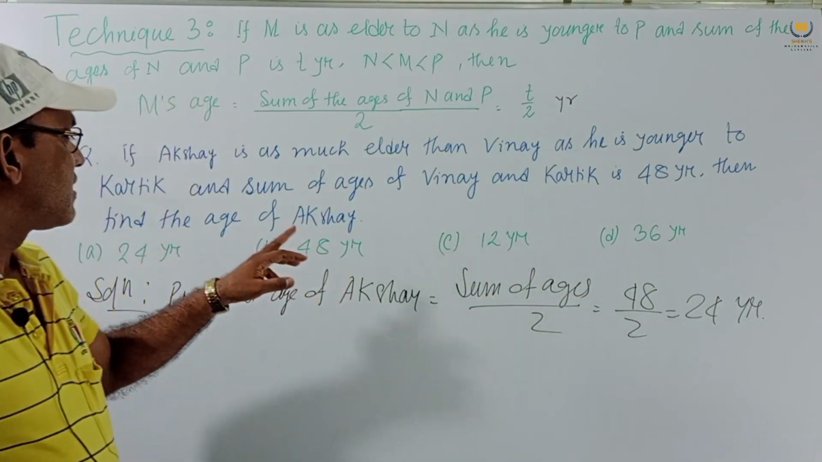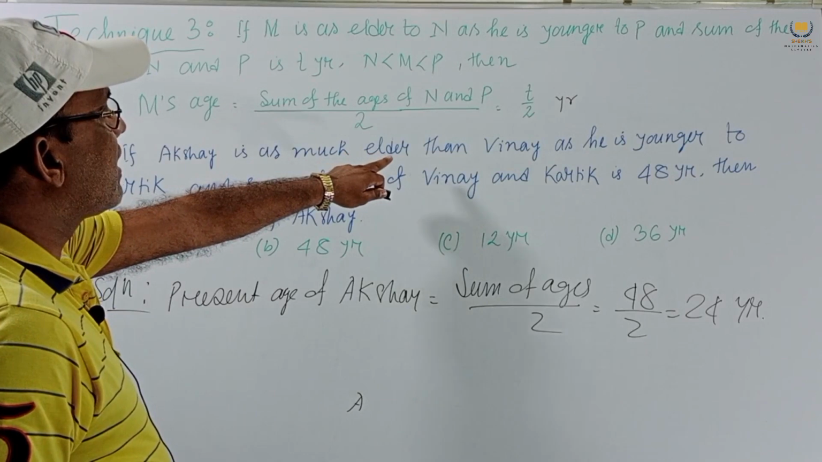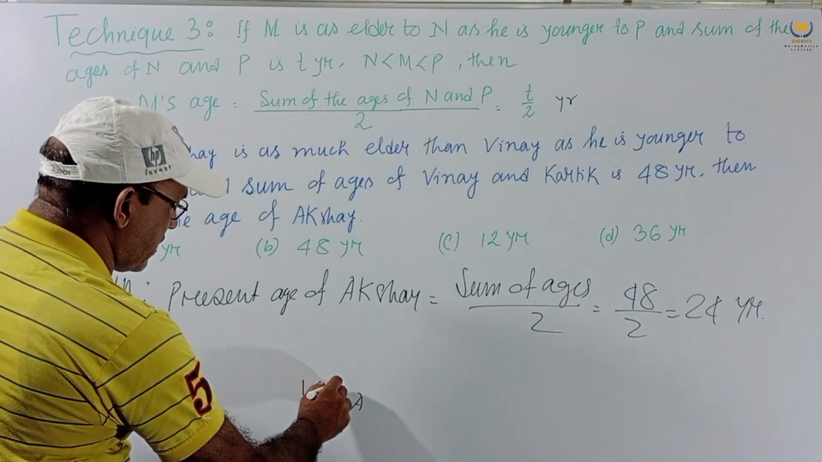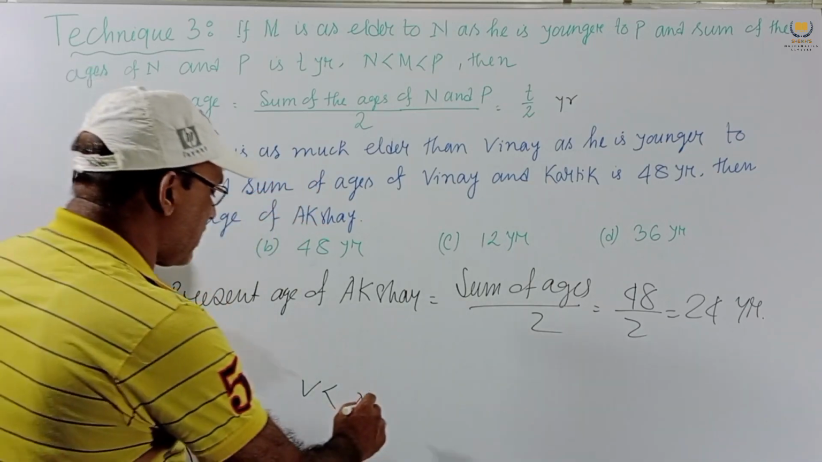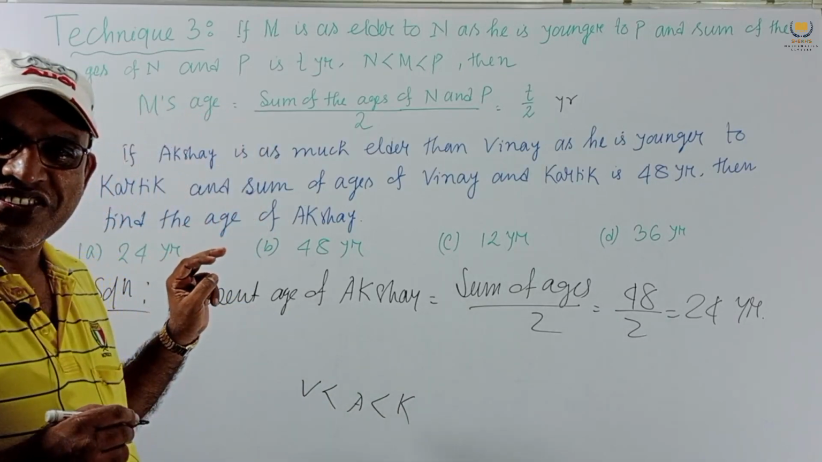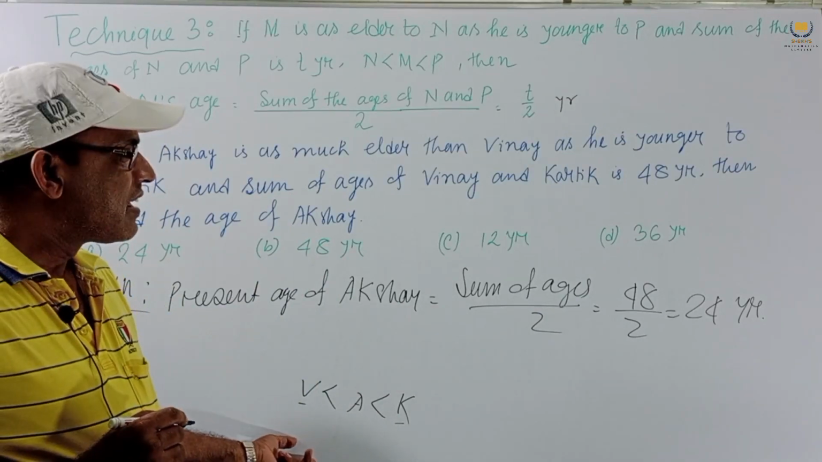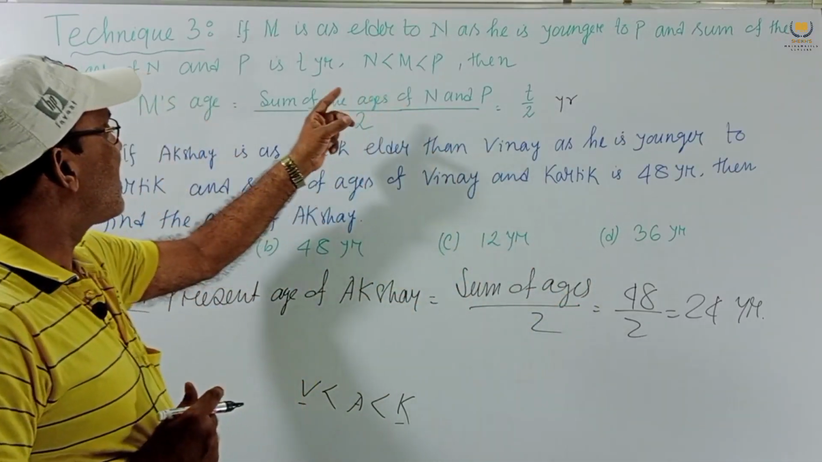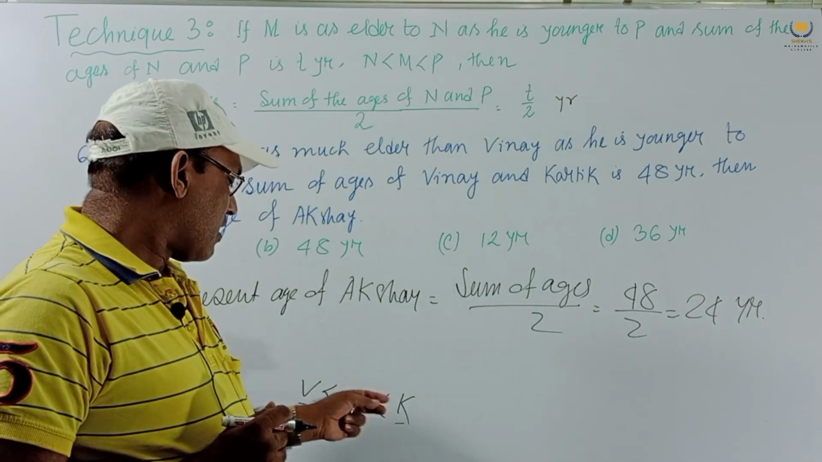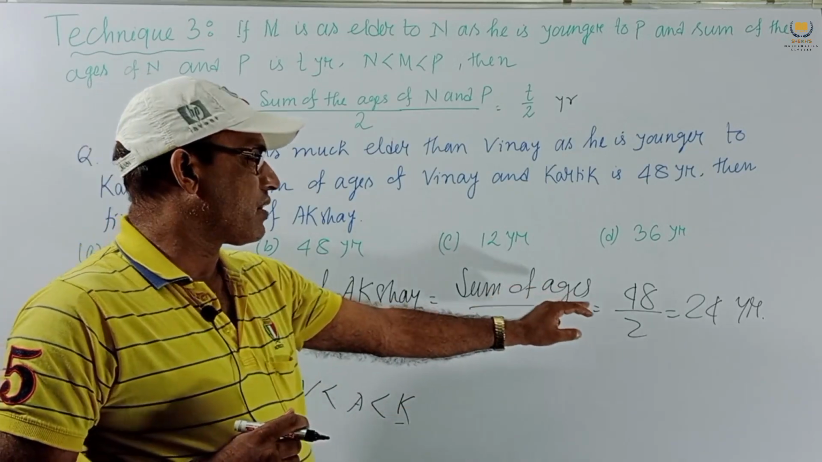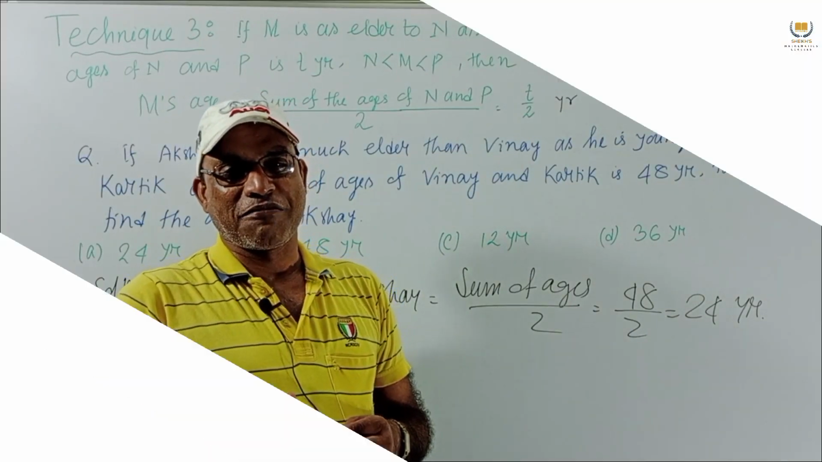Very short. Just what is given? Akshay is elder than Vinay, that means Akshay is greater than Vinay, but he is younger than Kartik. And the sum of Vinay and Kartik is given as 48. Then by the formula, the sum of the ages of N and P divided by 2, that means 48 divided by 2 equals 24. Within 5 seconds we can solve this problem.